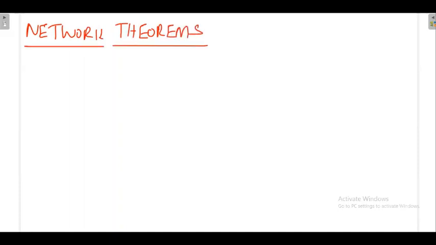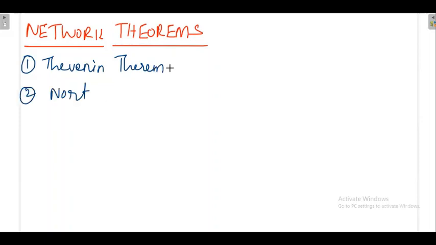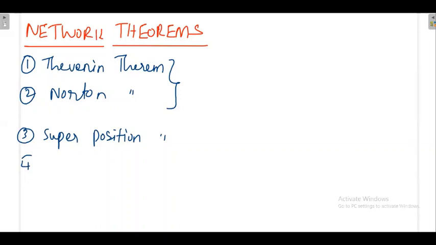How many theorems are there? Okay, first one is Thevenin's theorem. Then second one is Norton theorem. What is the usefulness of this theorem? Next one is superposition. Superposition theorem, and fourth one is reciprocity. Fifth one is maximum power transfer theorem.